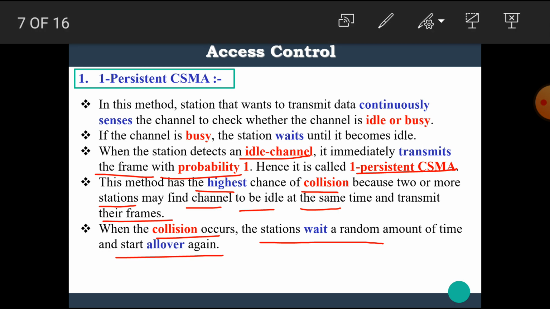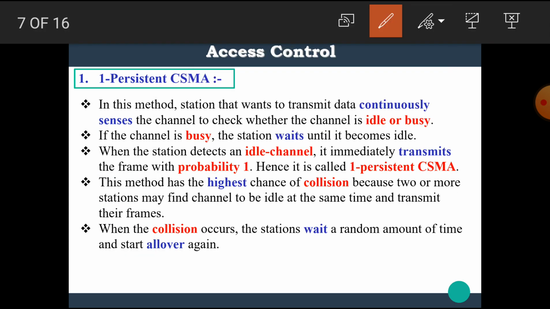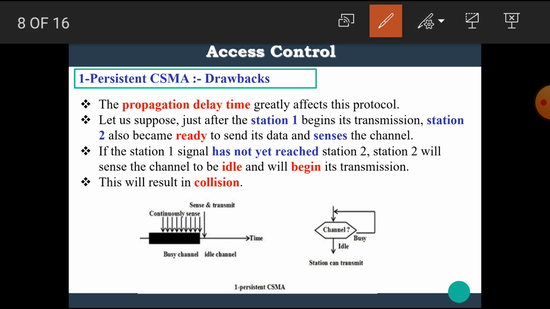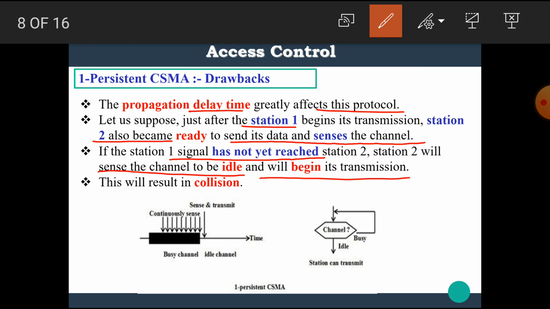I hope you all now understand the basic idea about one persistent CSMA. Here, the transmission of the frame is done with probability 1, hence it is named one persistent CSMA. The propagation delay time greatly affects this protocol. Let us suppose just after station 1 begins its transmission, station 2 also becomes ready to send its data and senses the channel. If station 1's signal has not reached station 2, station 2 will sense the channel to be idle and will begin its transmission.